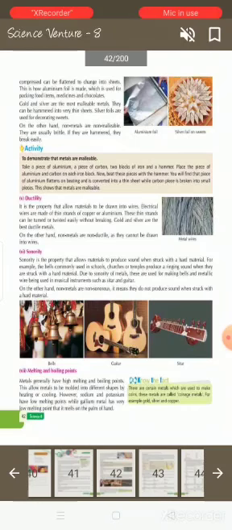Gold and silver are the most malleable metals. They can be hammered into very thin sheets. Silver foil is used for decorating sweets. On the other hand, non-metals are non-malleable. They are usually brittle. If they are hammered, they break easily.